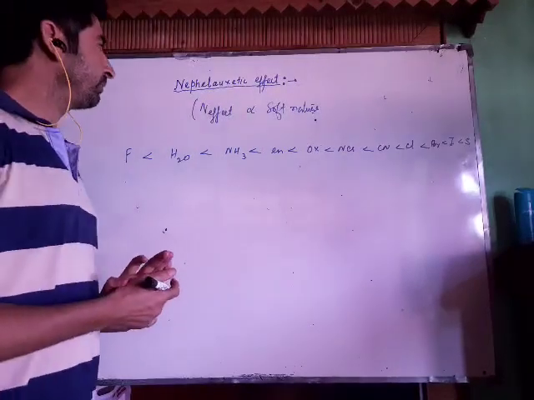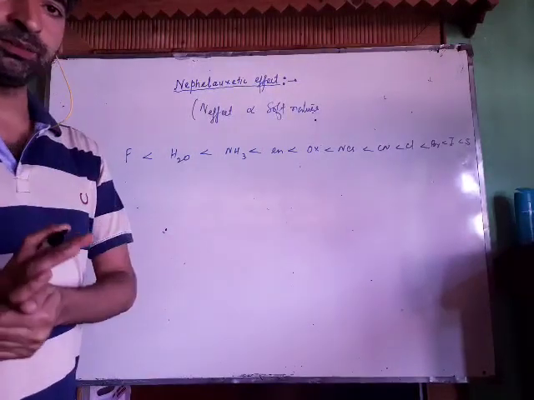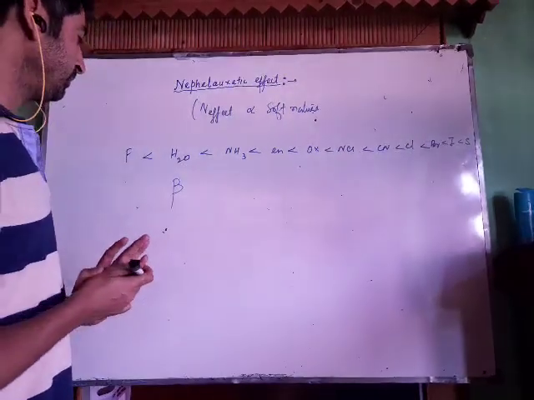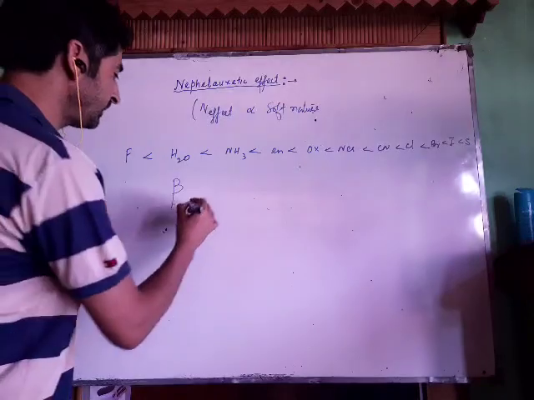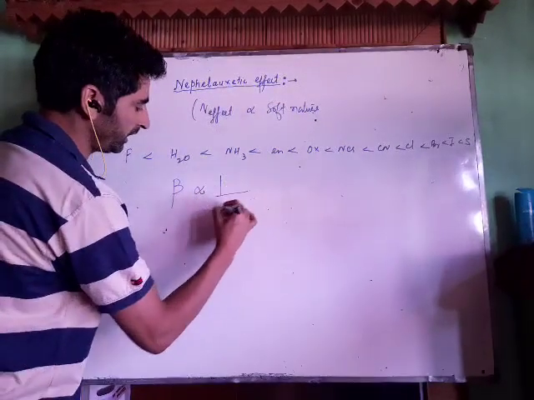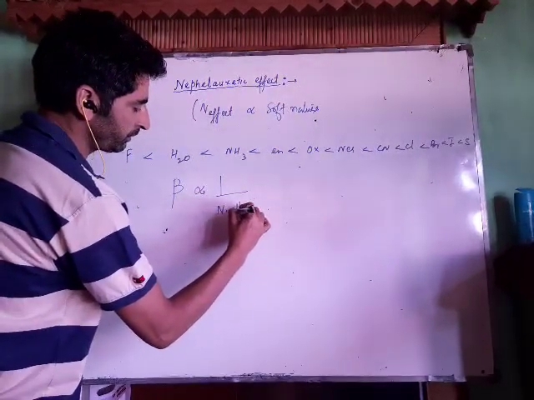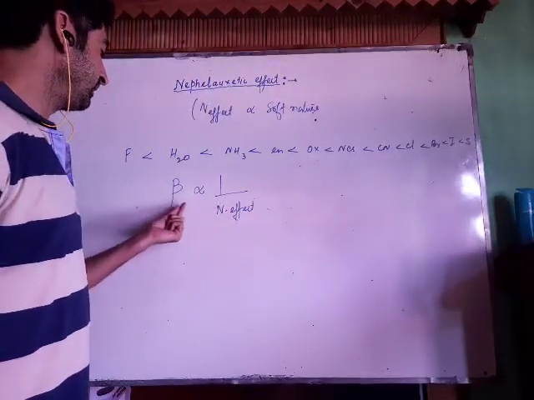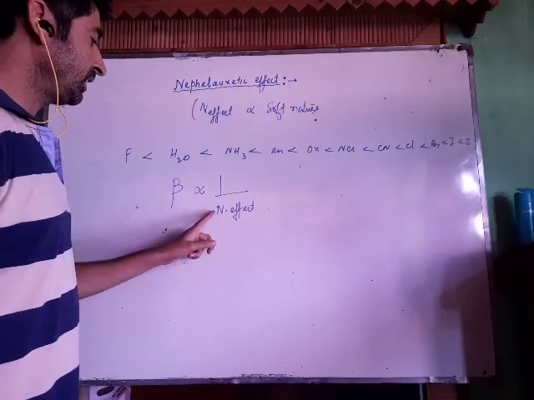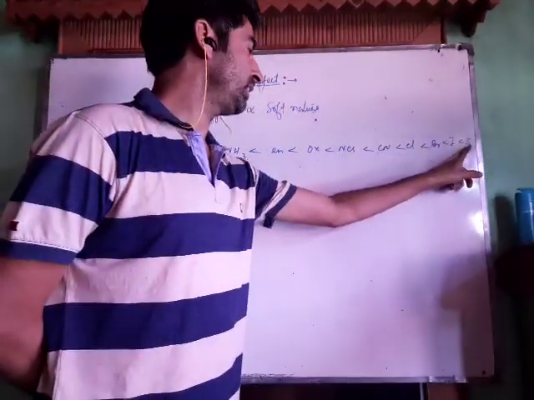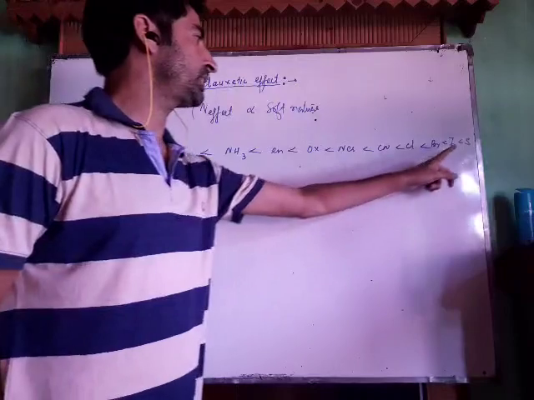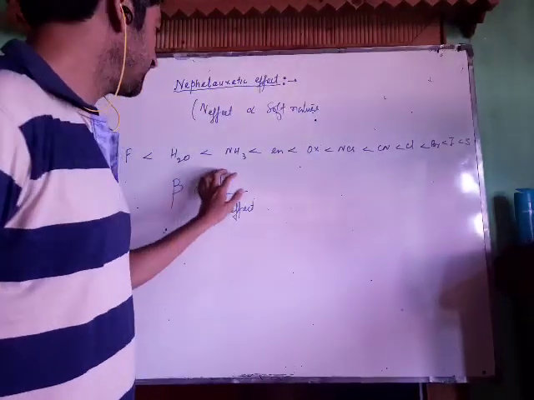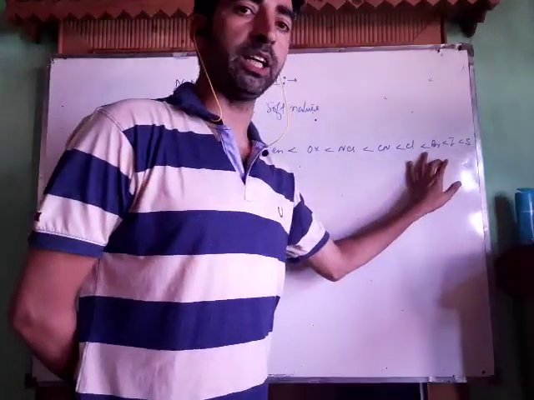We are going to define here one more term that's called beta. This beta is inversely proportional to the nephelauxetic effect. It means the ligand which has more nephelauxetic effect will have a smaller beta value. Now see, sulfur has more nephelauxetic effect, therefore its beta value is small. In this series we are arranging these ligands in the order of increasing nephelauxetic effect.